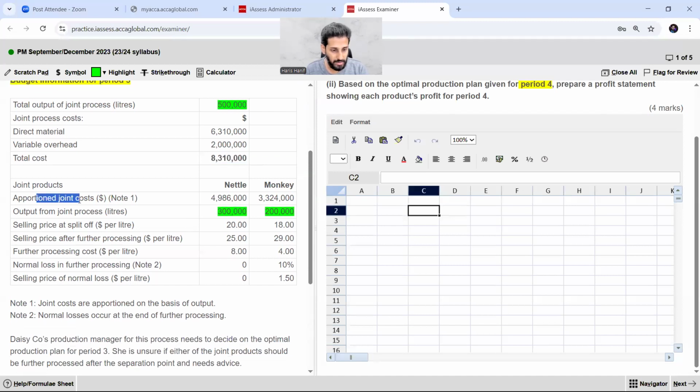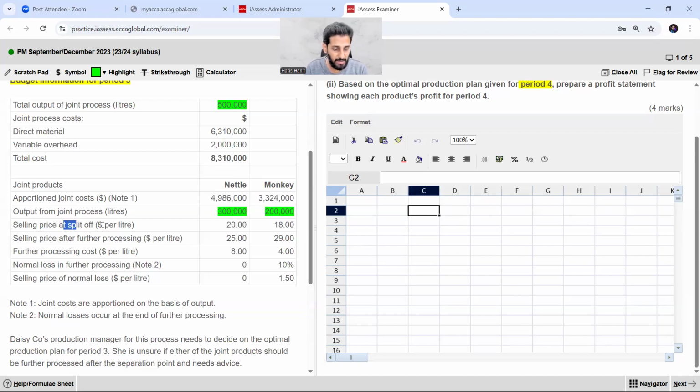Apportioned joint cost: this cost of 8310 has been apportioned between monkey and nettle, 3324 plus 4986. Yes, it is 8310. I'm using this calculator as well. Okay, so these are apportioned, so this cost is totally irrelevant.